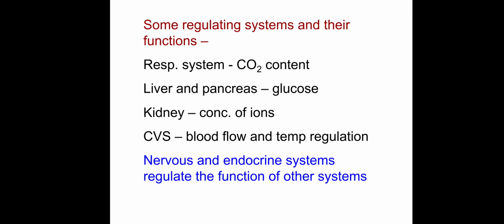The respiratory system regulates the carbon dioxide content. Liver and pancreas regulate the glucose content. Kidney regulates the concentration of iron. The cardiovascular system controls the blood flow and temperature regulation. The nervous system and endocrine system regulate the function of other systems.